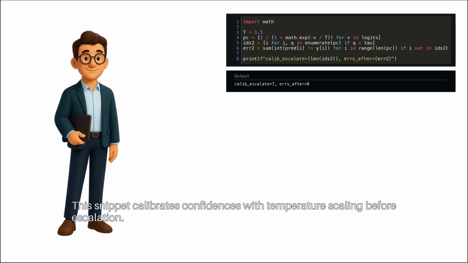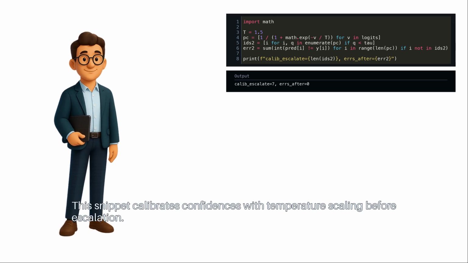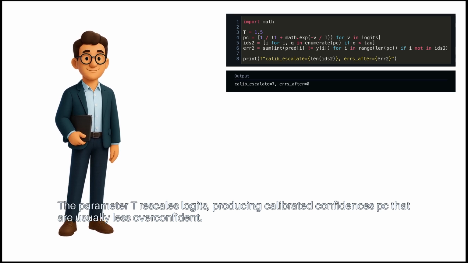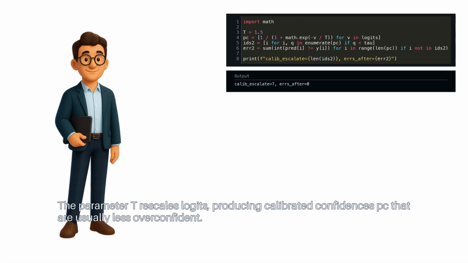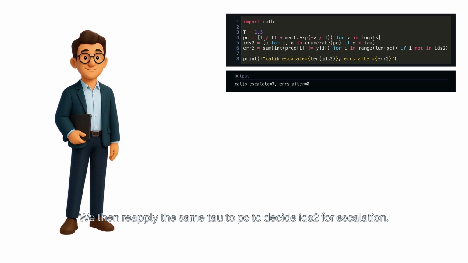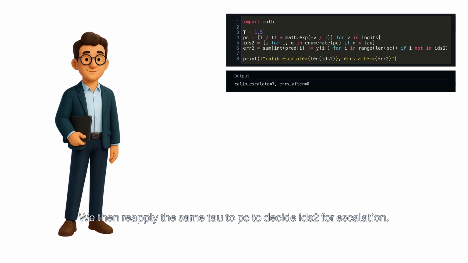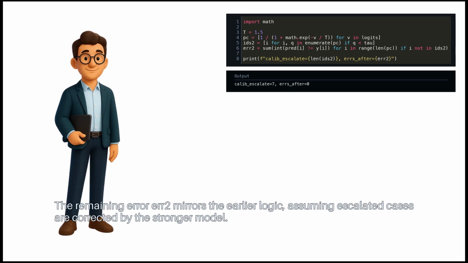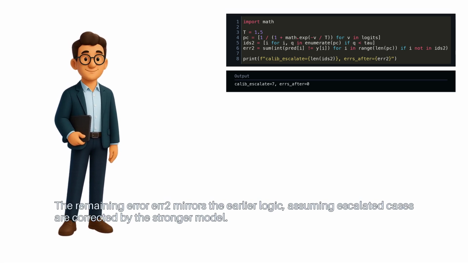This snippet calibrates confidences with temperature scaling before escalation. The parameter T rescales logits, producing calibrated confidences PC that are usually less overconfident. We then reapply the same tau to PC to decide IDS2 for escalation. The remaining error, error 2, mirrors the earlier logic, assuming escalated cases are corrected by the stronger model.